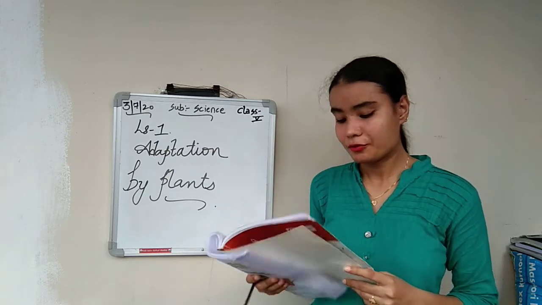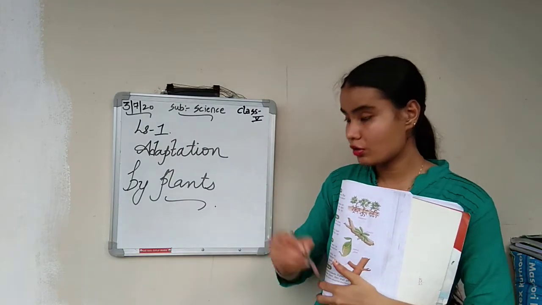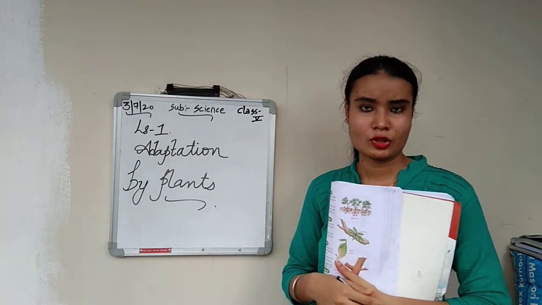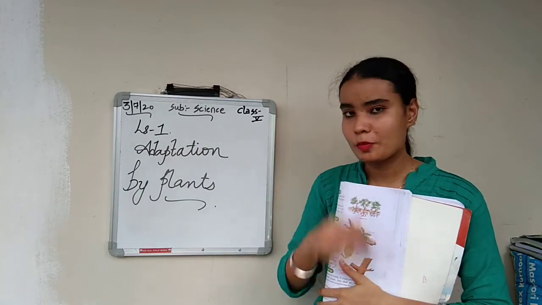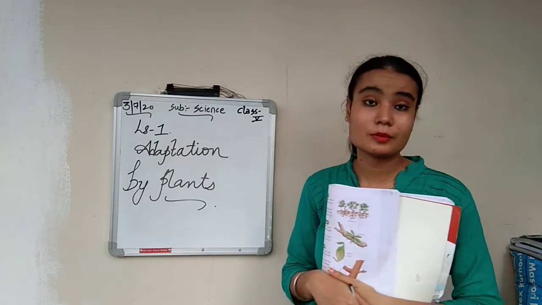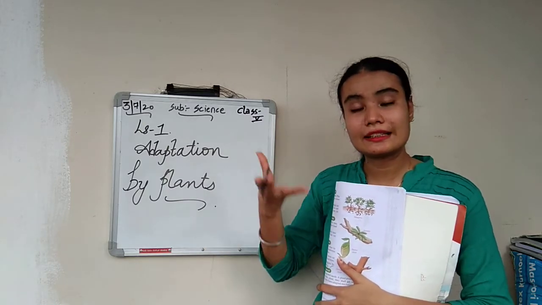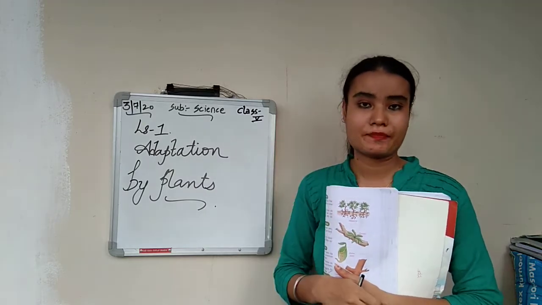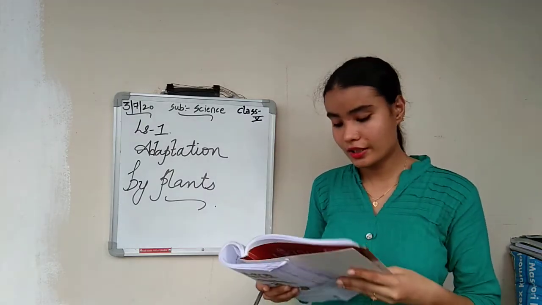So in the forest, if you see, there are trees, and one is taller or another tree is taller. Does that mean there is a competition among them? No, it is not about a competition. Because it is their adaptation that they can go straight and grow tall. So these are called adaptations.